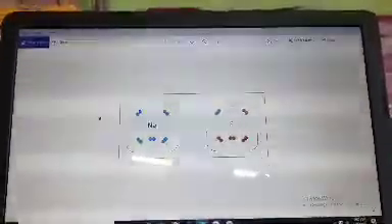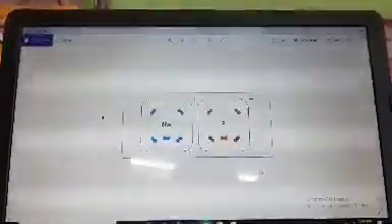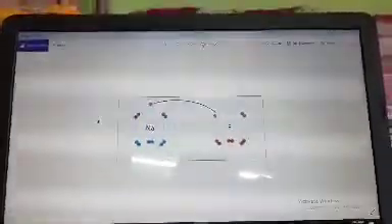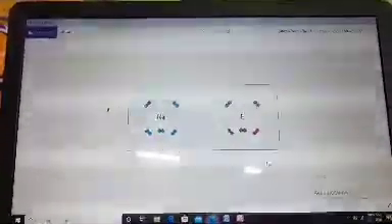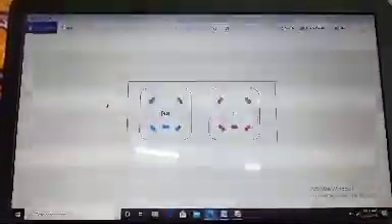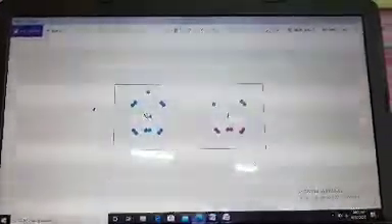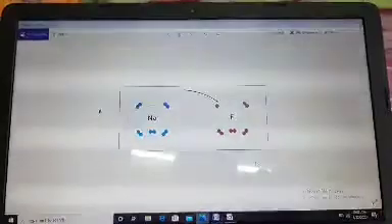Now, ionic solids generally do not conduct electricity in their solid state, but they conduct electricity in their molten state or in their aqueous solution. In the solid state, the cation and anion remain compact, and as there is a strong force of attraction, the ions are unable to move from their fixed positions. As a result, they do not conduct electricity in their solid state, but they conduct electricity in their liquid state, meaning the molten state, or in their aqueous solution.